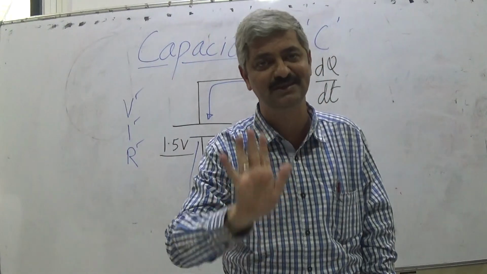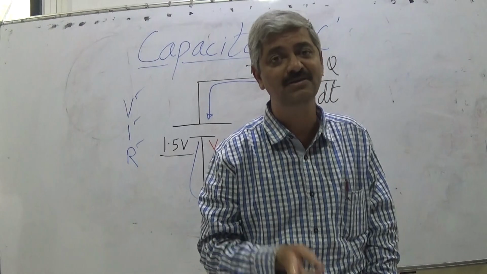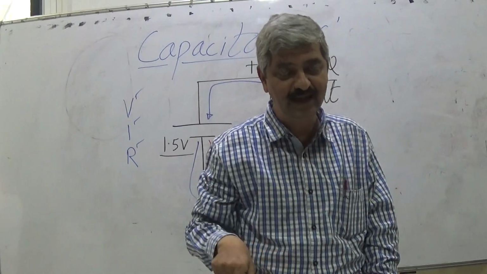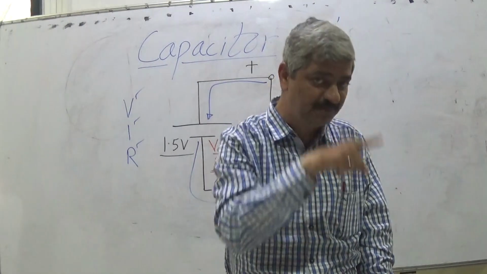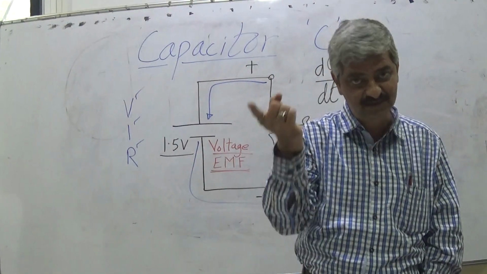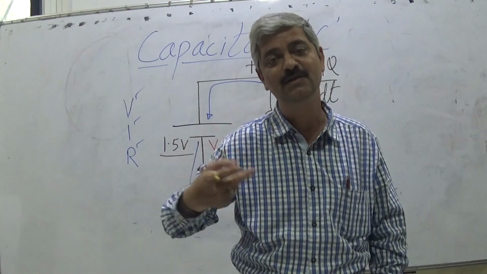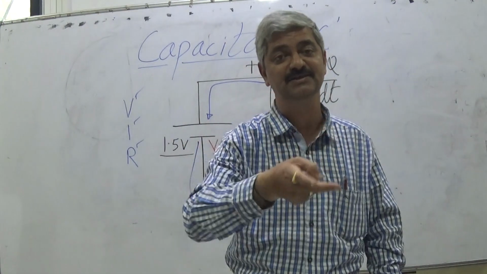That rate depends on the type of material, and that is called the resistance of the material. More the resistance, less the speed of flow of electrons, so less the current. So for the same voltage we can get different currents.